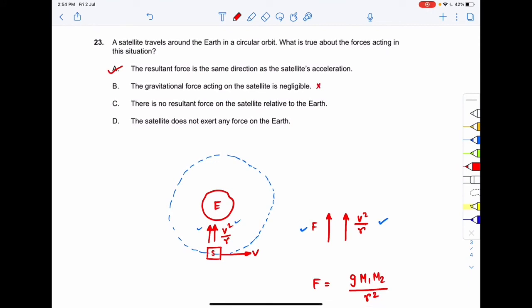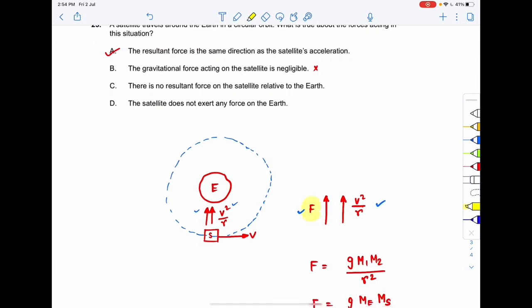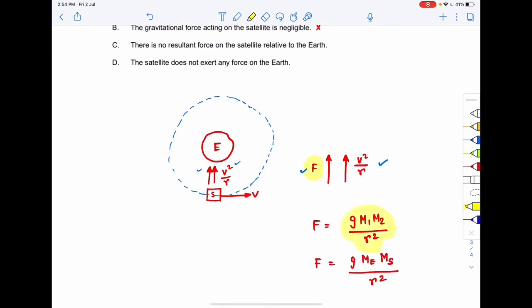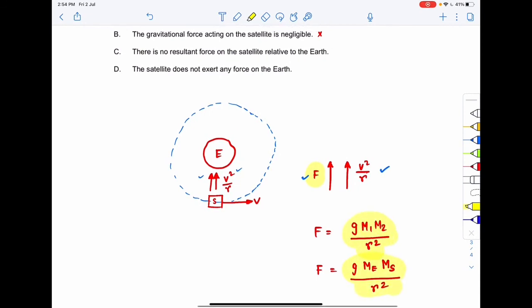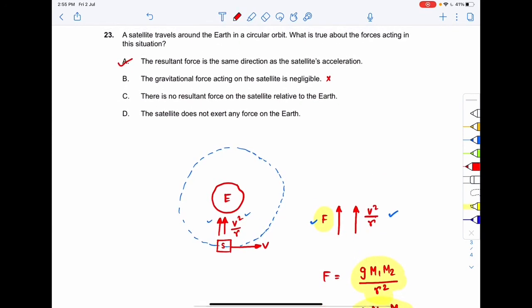Proceeding to the next option: there is no resultant force on the satellite relative to the earth. No, the earth provides a resultant force, F. This is the resultant force that the earth provides on the satellite, so this option is also incorrect.